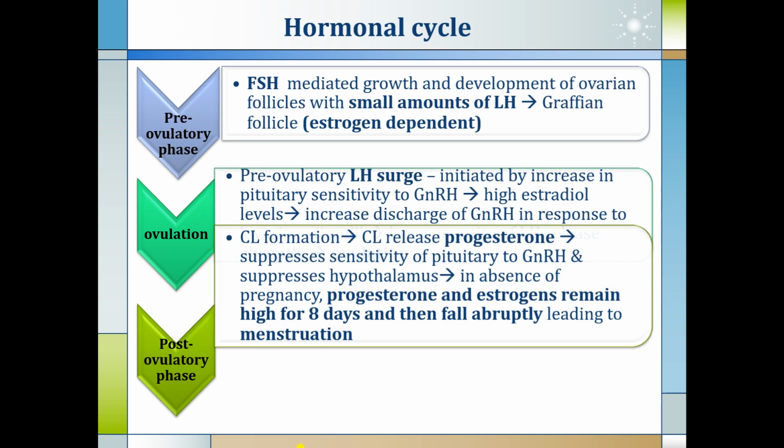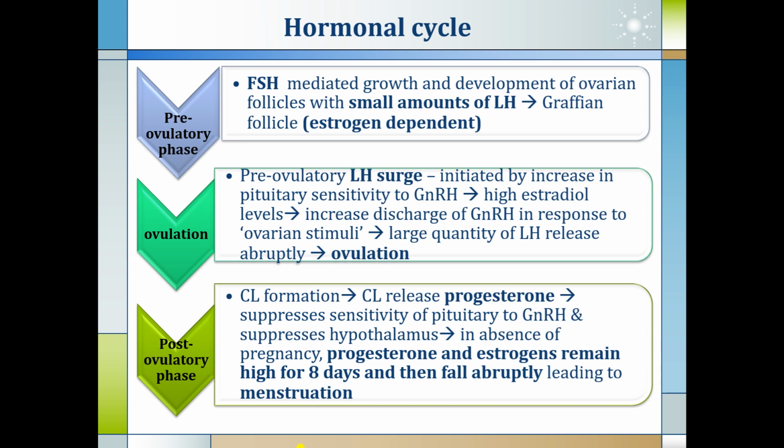And in the post-ovulatory phase, corpus luteum formation occurs. The corpus luteum releases progesterone, which is the main hormone in the post-ovulatory phase. It suppresses the sensitivity of the pituitary to GnRH and suppresses the hypothalamus. In the absence of pregnancy, progesterone and estrogen remain high for 8 days and then fall abruptly, leading to menstruation, or the menstrual flow, in the post-ovulatory phase.